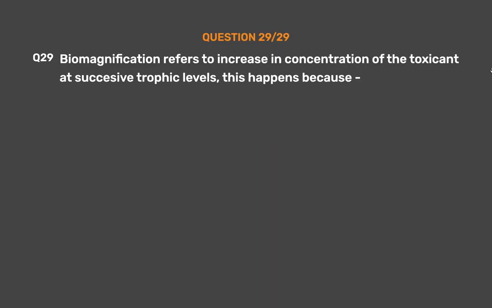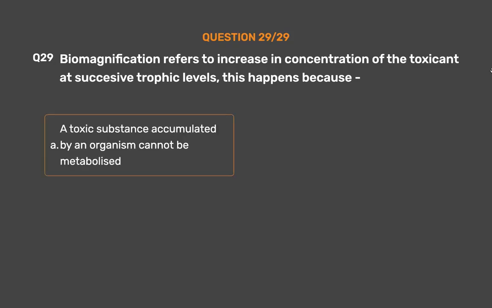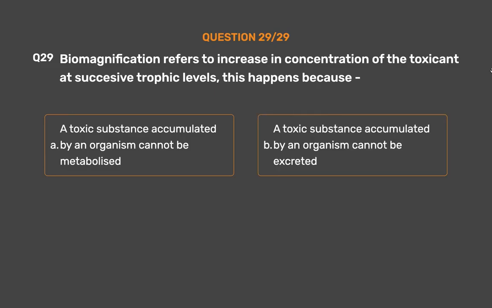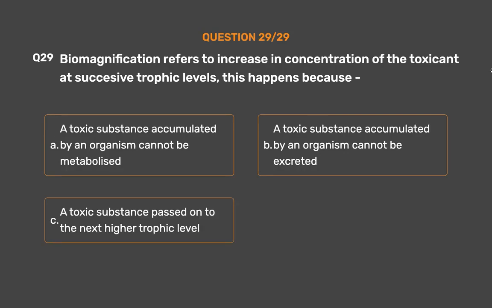Question number 29. Biomagnification refers to increase in concentration of the toxicant at successive trophic levels. This happens because option A. A toxic substance accumulated by an organism cannot be metabolized. Option B. A toxic substance accumulated by an organism cannot be excreted. Option C. A toxic substance passed on to the next higher trophic level. Option D. All of the above. The correct answer is option C.